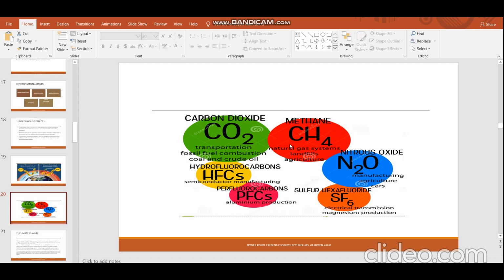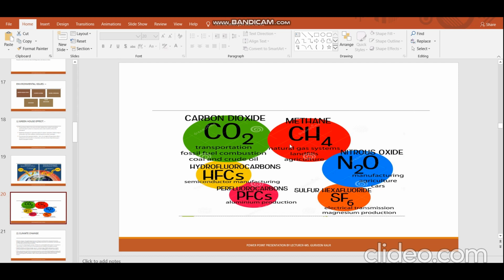The third one is nitrous oxide gas. Nitrous oxide is also called laughing gas. How is this gas created? It is created by the use of synthetic fertilizers, and also by the combustion of fossil fuels and solid waste, which lead to the creation of nitrous oxide. Again, the same solution applies, that is manure management strategies. Managing the manure properly will lead to a reduction in the creation of this gas.